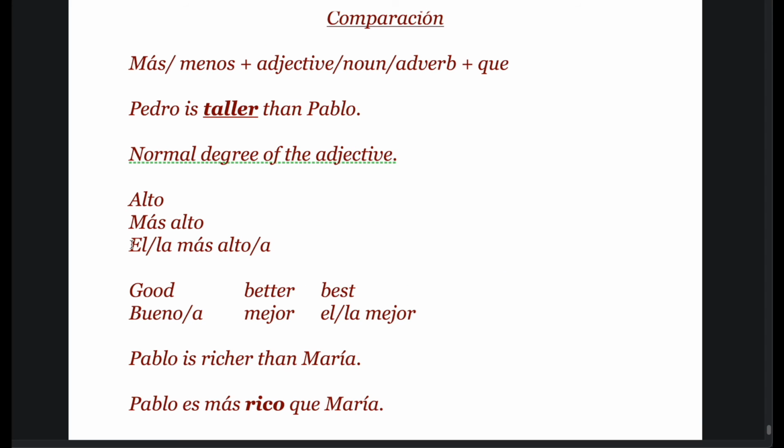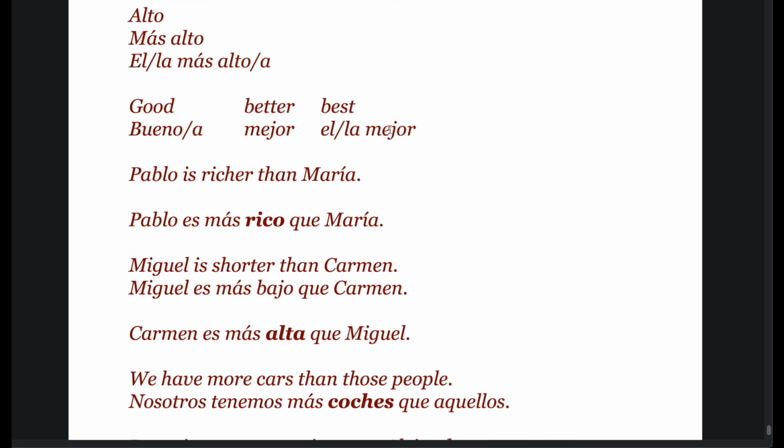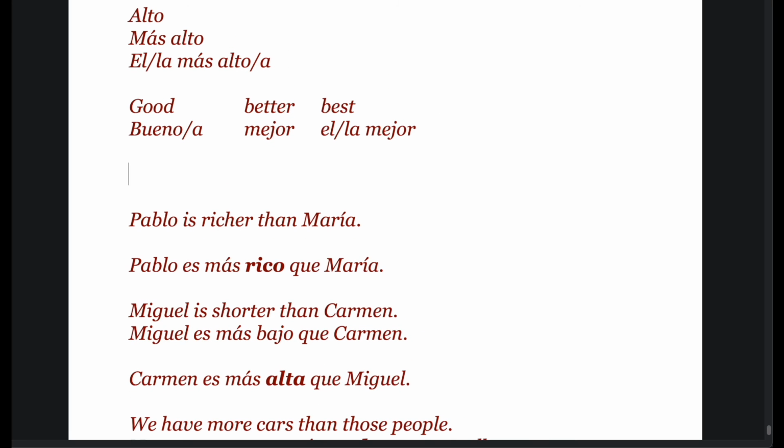And the superlative degree, as I said, we use with the definite articles. For the superlative degree, we use the definite articles el, la, and the same way if it is plural, then we will use los and las. And we have the single word comparative and the superlatives like good, better, best. We have bueno, mejor, el mejor, pequeño, pequeña.